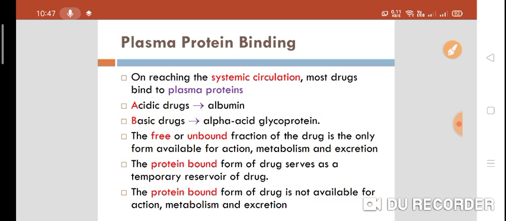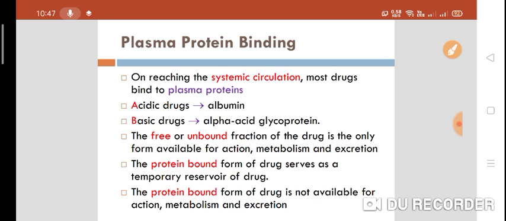Now, there are two forms of a drug, free form and bound form. The free form, or unbound fraction of a drug, is the only form available for action, metabolism, and excretion. What are we discussing now? We are discussing the free or unbound form of a drug. That unbound form is the only form available for action, metabolism, and excretion.